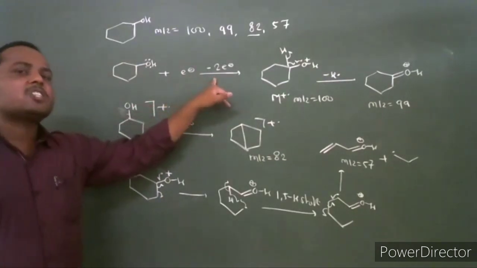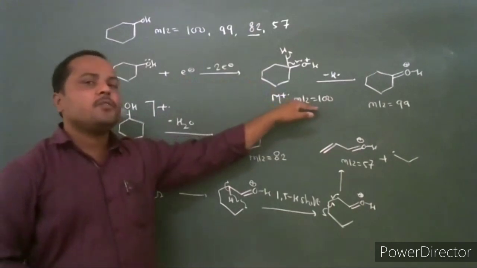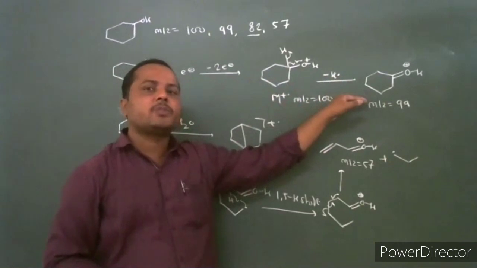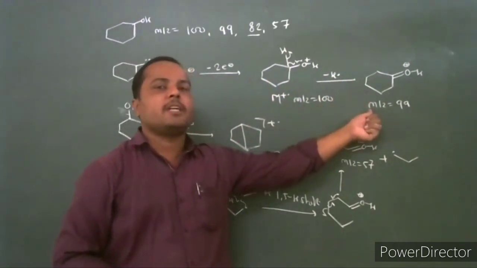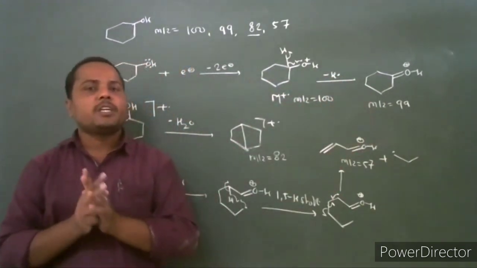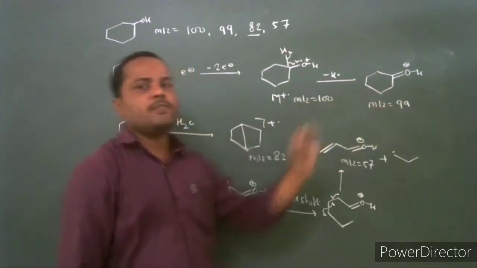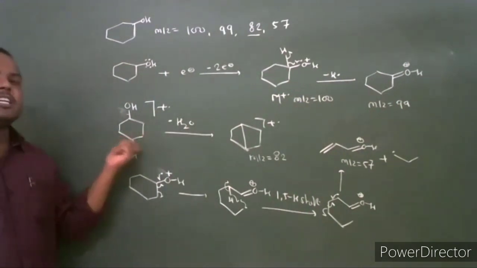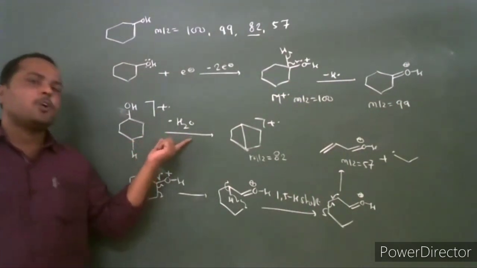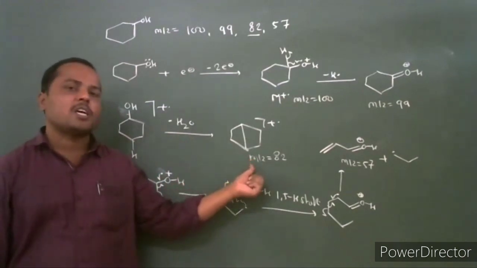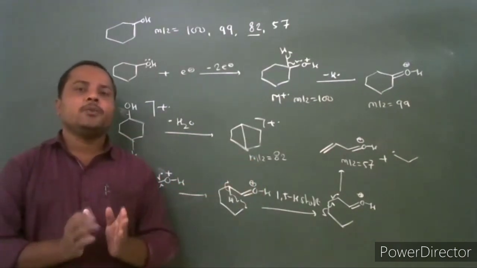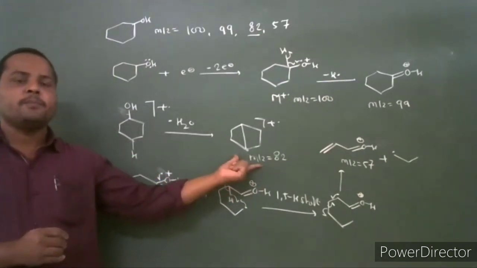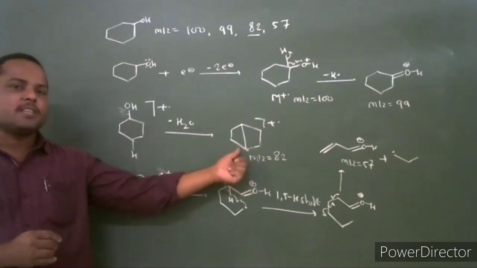The first one is electron ionization to produce the molecular ion, which has mass to charge ratio 100. It undergoes alpha cleavage, loss of a hydrogen radical, to give a fragment ion with mass to charge ratio 99. It is the M minus 1 peak. The second way of fragmentation is dehydration. 1,4 dehydration occurs, the loss of a water molecule, to give the fragment ion 18 atomic mass units less than the molecular ion, M minus 18. Its mass to charge ratio is 82.